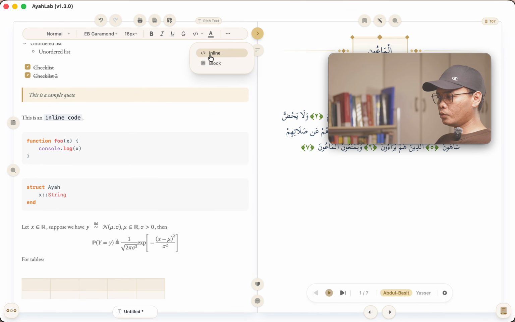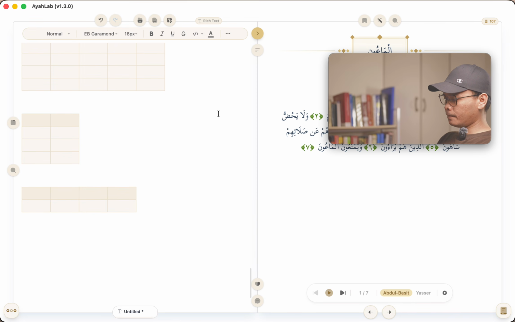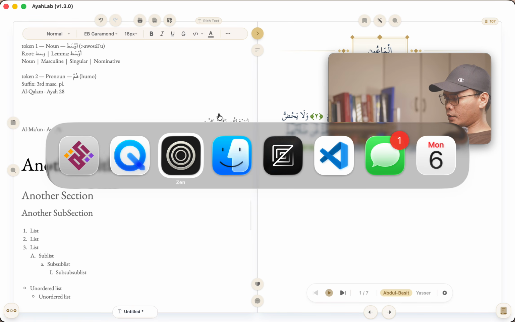But I did notice that this one has a bug. For some reason, it's not working. So let me just record that so that I will be able to fix that in the next version, inshallah. So inline code menu is not working. Okay, there you go. Next, okay, so now we are done with the lexical. What else? Let's see.